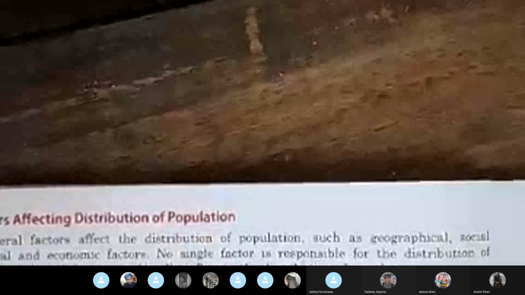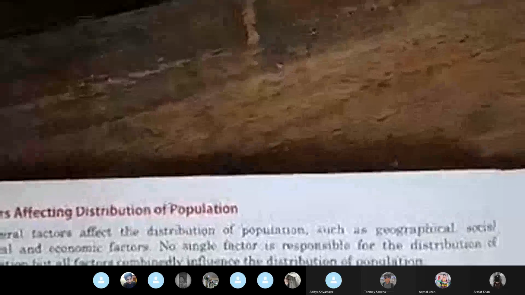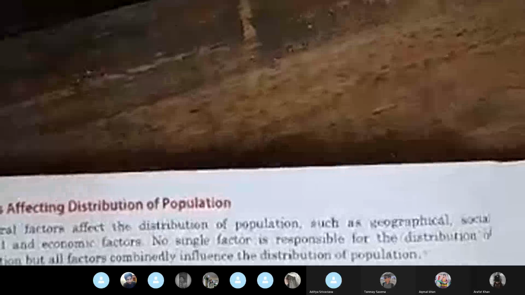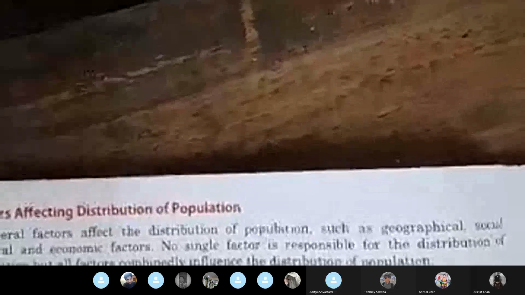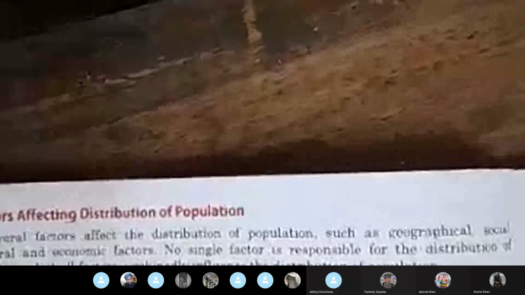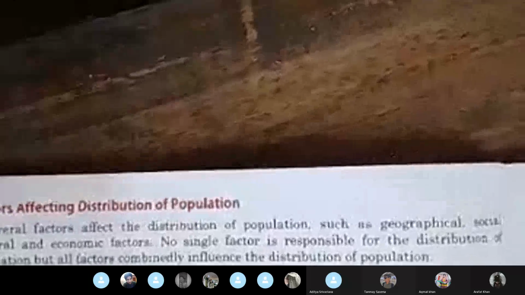So they are telling you that it is not just one single factor, but a number of factors play a very important role in the distribution of population. And they have categorized it into 2-3 major headings. One is geographical, that means us jagah ki geography kaisi hai. Then cultural, and then the third is social and cultural, and then fourth is economic factors.